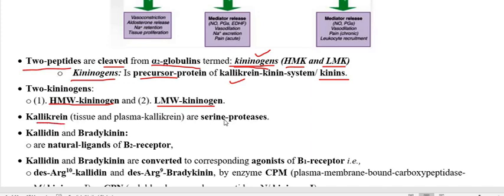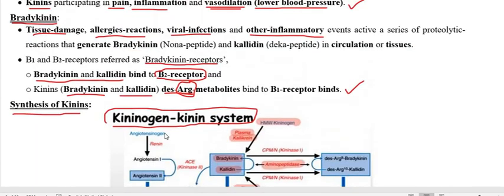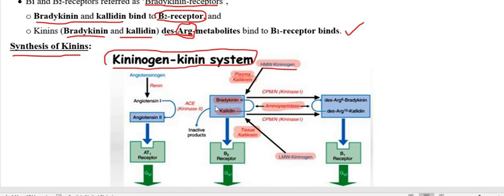So kallikrein is actually a serine protease enzyme, and this kallikrein converts high molecular weight kininogen into the metabolites like bradykinin and kallidin.